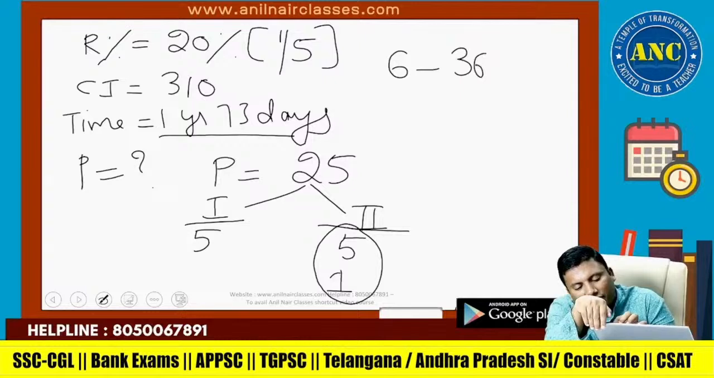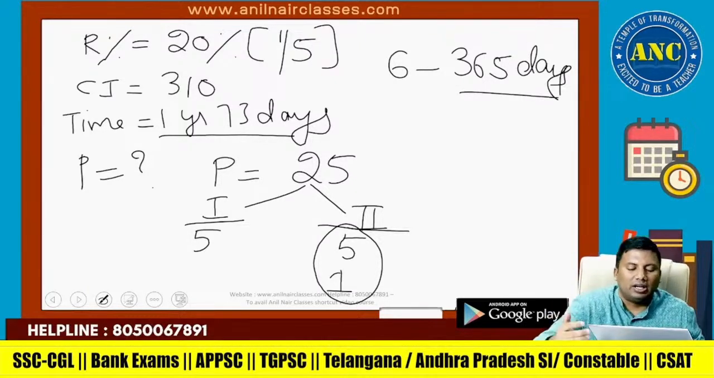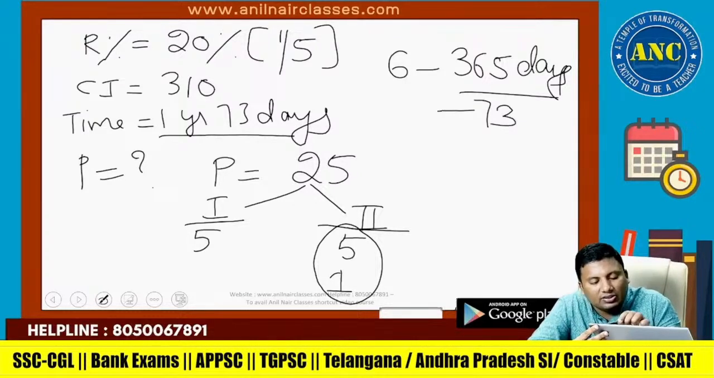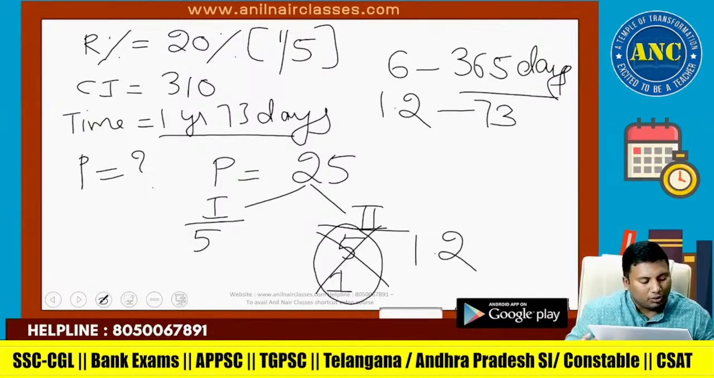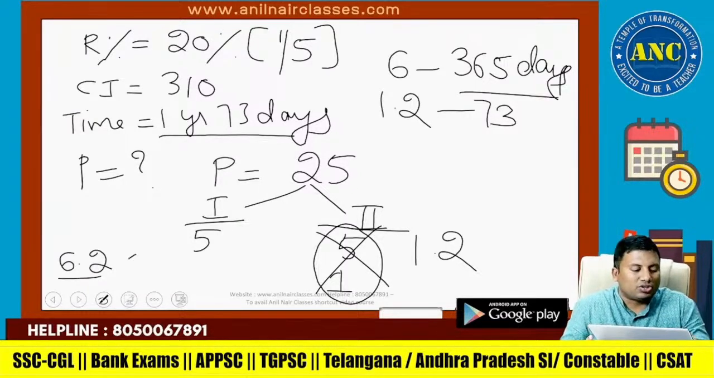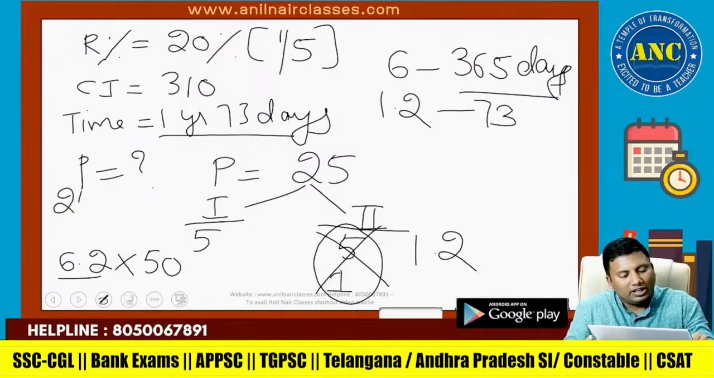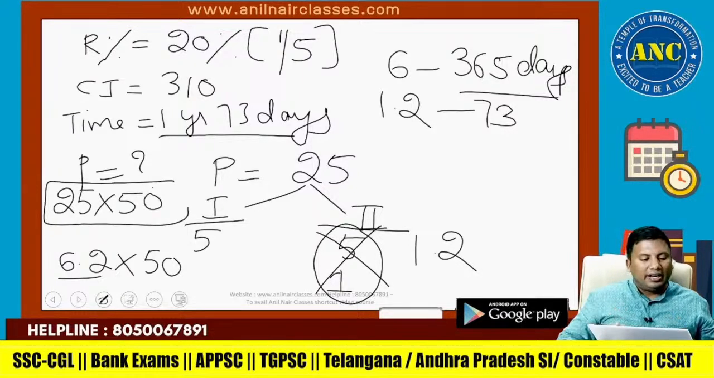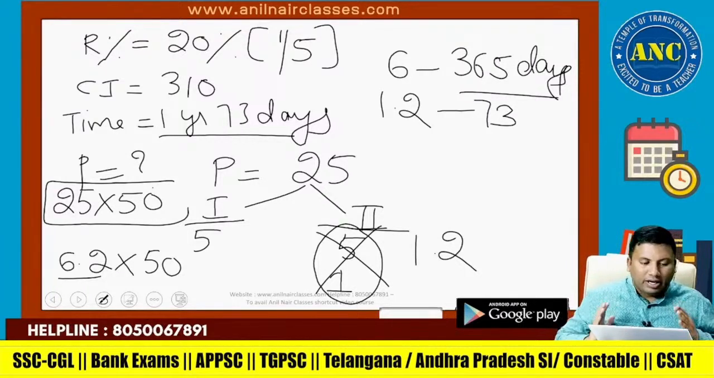6 is for 365 days. Assuming it is not given, it's a non-leap year. 73 days by 5, it is 1.2. Such an easy if you know the approach. 5 plus 1.2 is 6.2. But according to the question, it is 310. So into 50. Answer is 25 into 50, which is 1250. I hope the idea is clear.